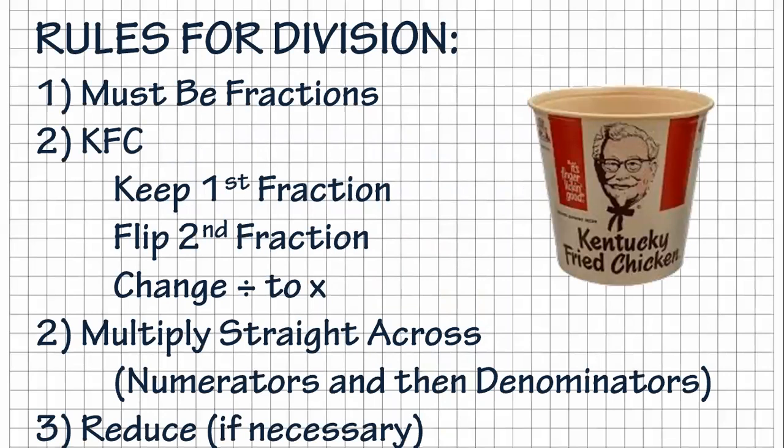1, it must be fractions. Again, just like multiplication, must be fractions, right? Second, you've got to KFC. Keep, flip, change. You're going to keep the first fraction. You're going to flip the second fraction, and you're going to change divide to multiply. Now, since we've changed divide to multiply, guess what it is now? It's just a multiplication problem. So all we're going to do now is multiply straight across. Numerators and denominators, and then we reduce.